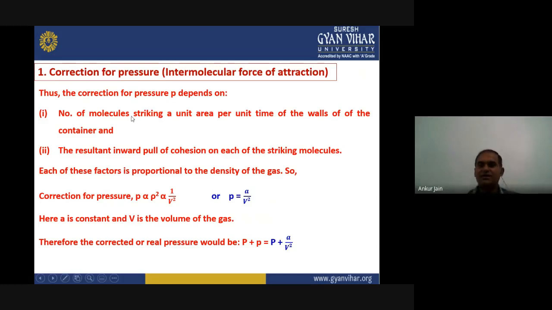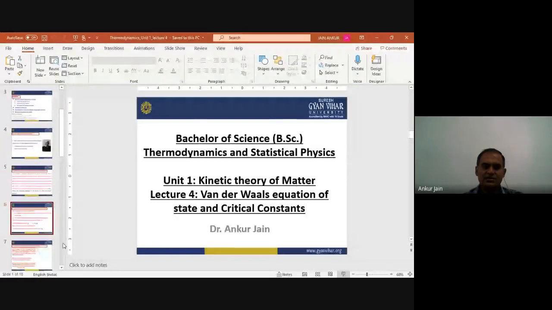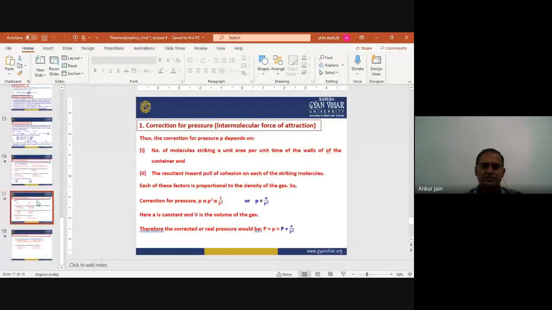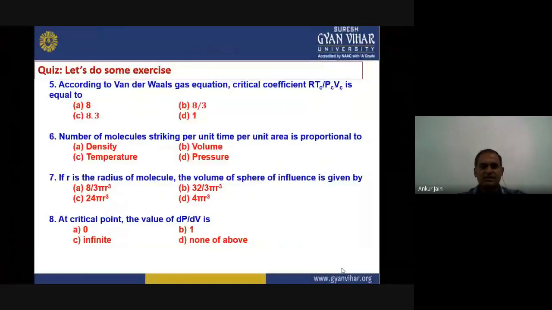So that was the condition for correction for pressure. We can go directly to the slide and find the answer. It is proportional to density. So the answer is density.